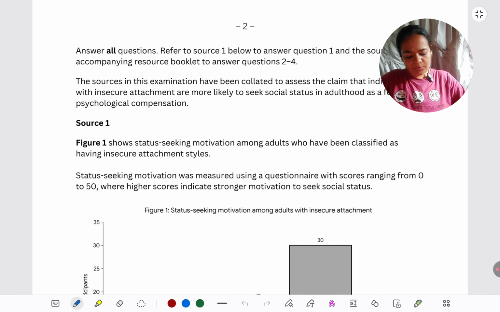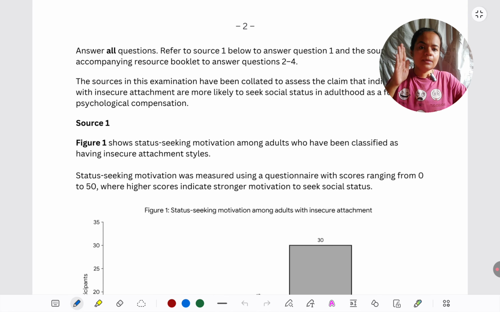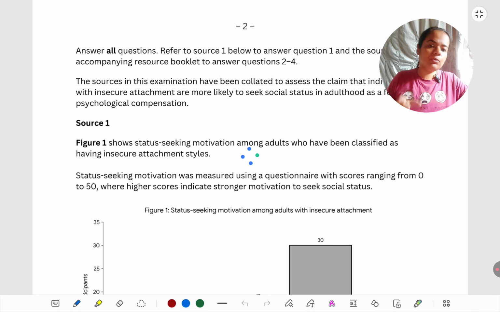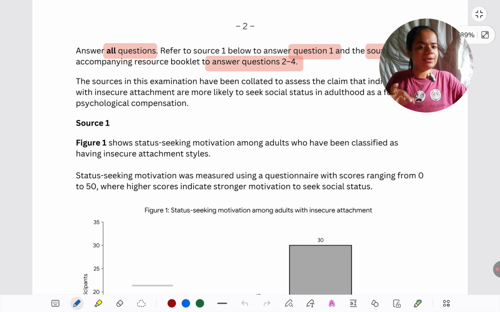What is much more important though is what they are telling you below that. That is going to differ from question paper to question paper. It's a semi-static instruction. Every time they are going to tell you that there are sources in this assessment which have been collated, but which claim they have been collated from is going to differ from paper to paper. So we have to read the claim very carefully. The first thing to do when you get your paper 3 is to read the claim fully, understand it, and then only go on to reading source 1. Without reading the claim, do not move to reading source 1.